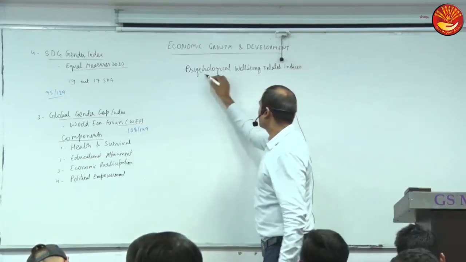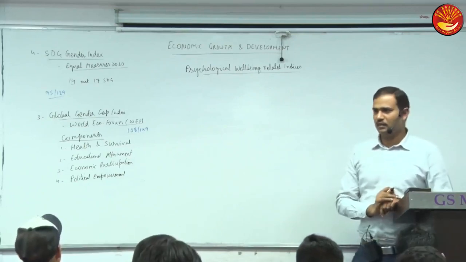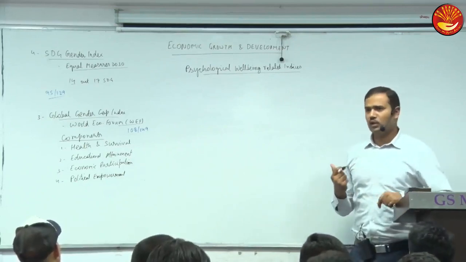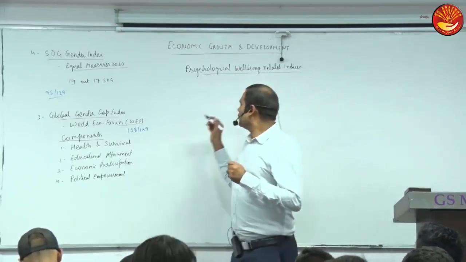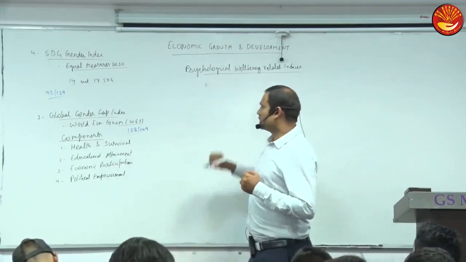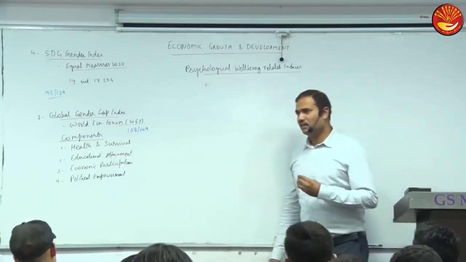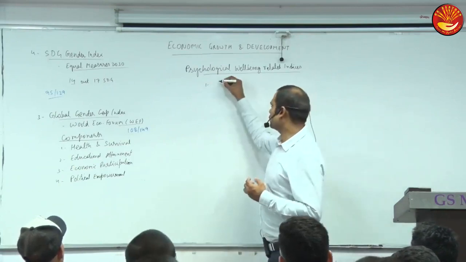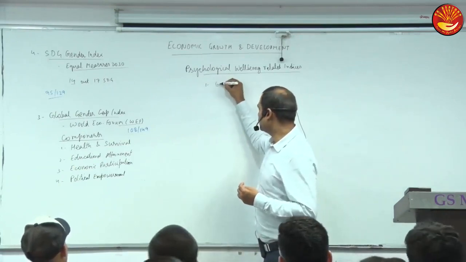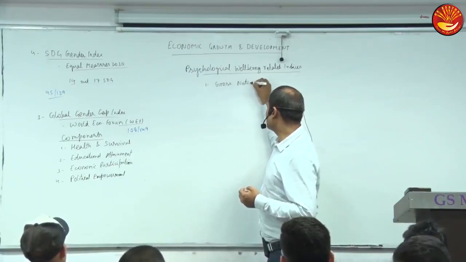Psychological well-being means like happiness. Happiness is a state of mind, being content, being satisfied. So which was the first index to measure happiness? Which country? Bhutan. So what is the name of the index? Gross National Happiness, GNH.